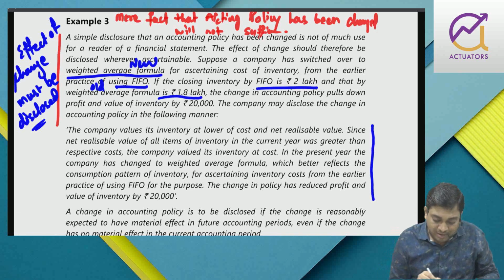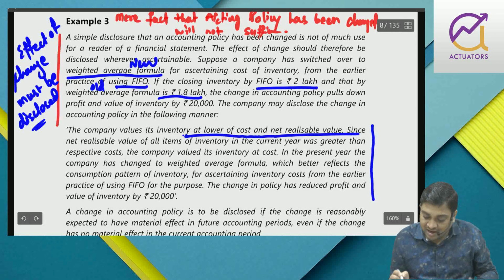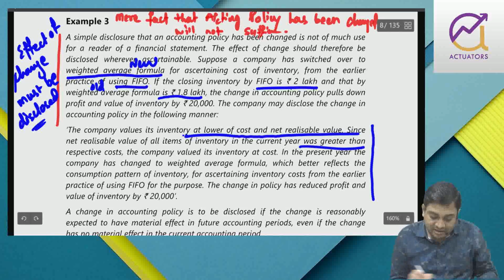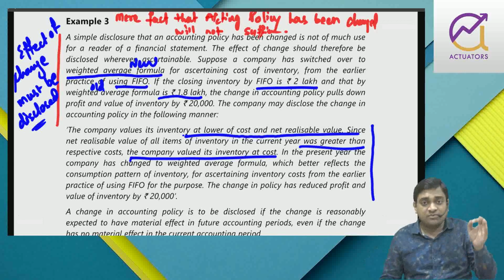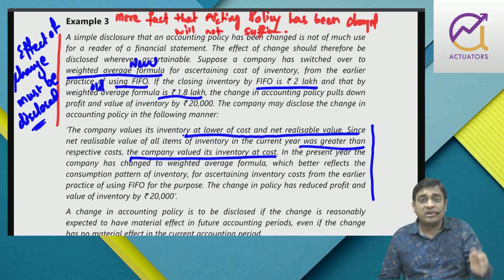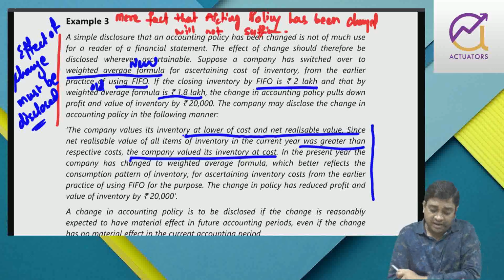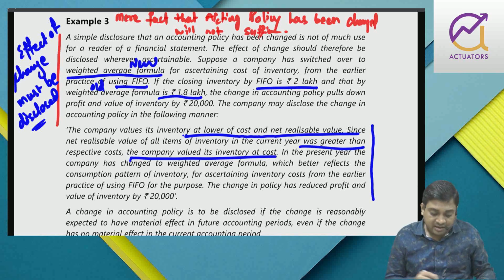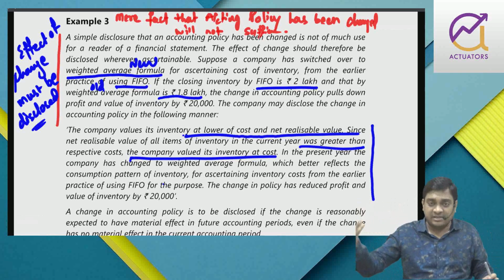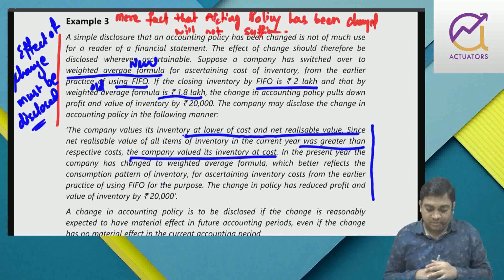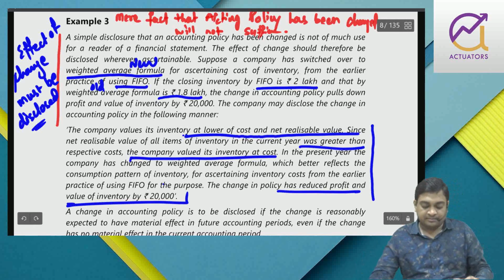See, so my principle is inventory is valued at cost or NRV, whichever is lower. Since NRV is greater, therefore closing stock will be valued at cost. In the present year, I have changed my method from FIFO to weighted average, which pulls down my closing stock by 20,000. Thereby, my profit will also decrease by 20,000 in the current year. So you can read the company has changed to weighted average, which better reflects the consumption pattern. As I told you, you can only change it by law or statute or better presentation. So they have given the reason of better presentation, right? The change has reduced profit and inventory by 20,000.